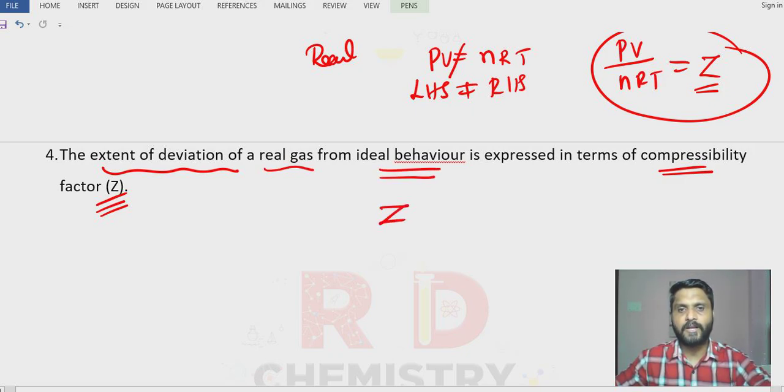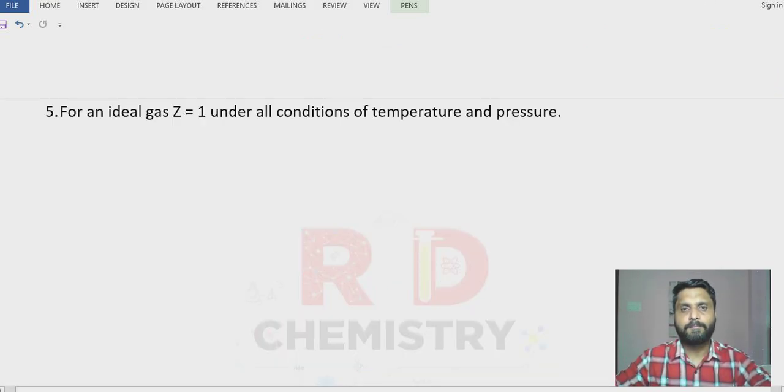Now this Z value can be equal to 1, because when PV = nRT it becomes equal to 1. It can be greater than 1, it can be lesser than 1. Let us see the meaning of equal to 1, greater than 1 and less than 1. When PV = nRT, left hand side is equal to right hand side.